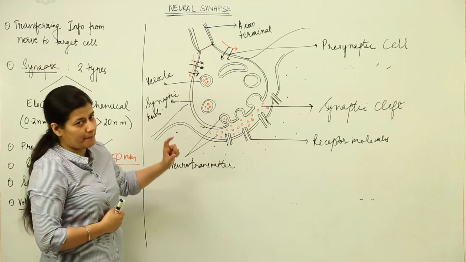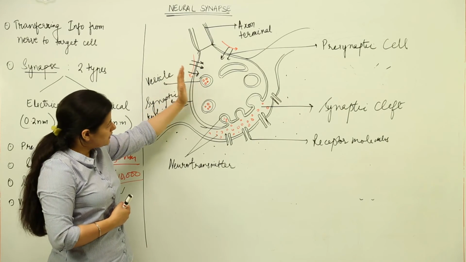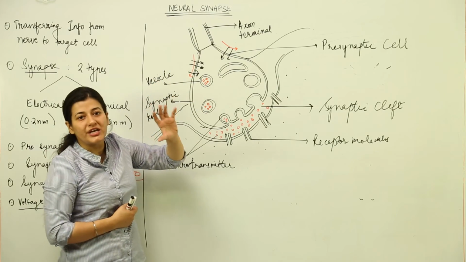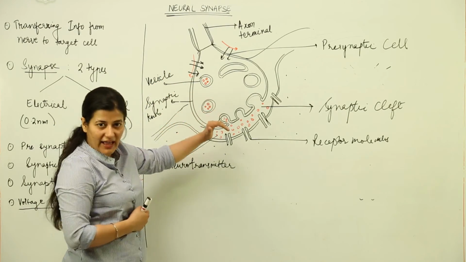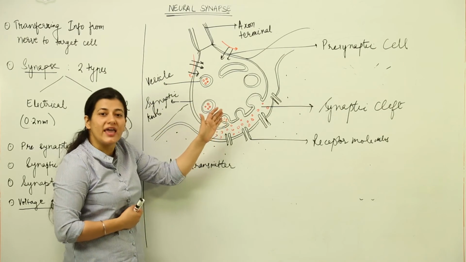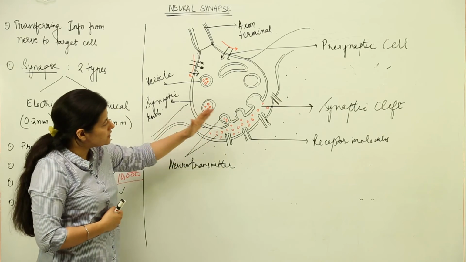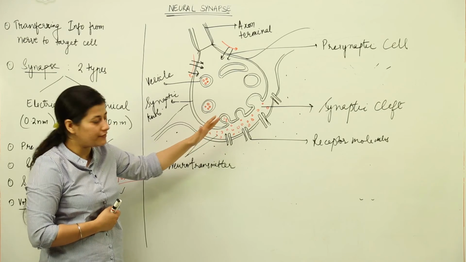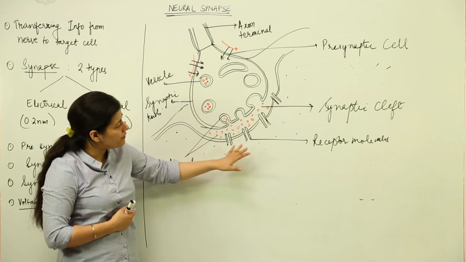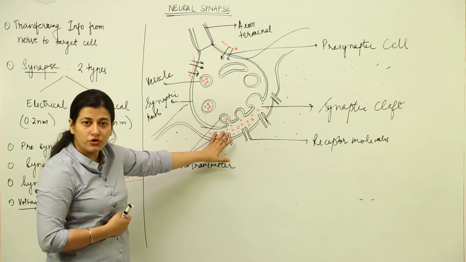Repeating it all over again, I am going to tell you, as the depolarization wave reaches the synaptic knob, the presynaptic cell, it opens up the voltage gated channels which bring inside the calcium ions. Calcium ions, when they come inside, enable the vesicles to do exocytosis of their neurotransmitter into the synaptic cleft. As soon as the neurotransmitters are thrown into the synaptic cleft, the postsynaptic cell opens up its receptor molecules and takes up the depolarization wave due to the neurotransmitter inflow.